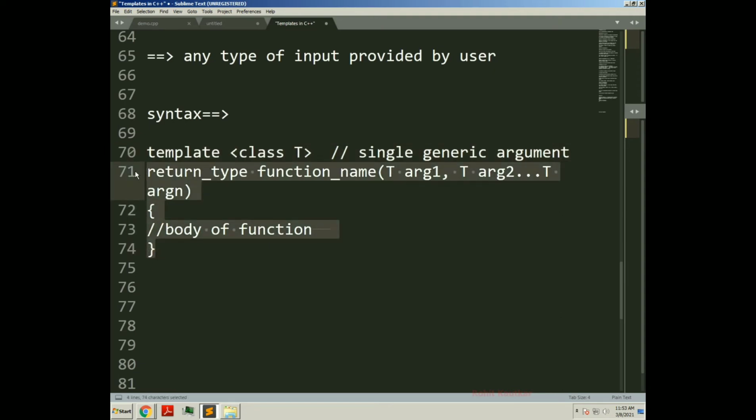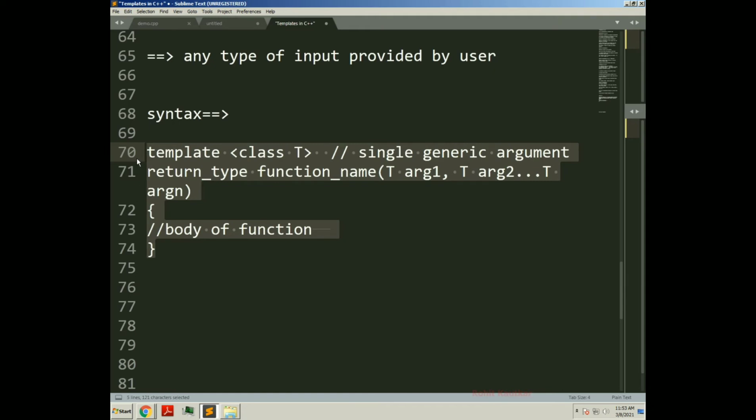So the only difference is we are creating here a generic function with templates, and this template is accepting a generic type of argument. So the exact input type is not known till the function is called. Whenever you call a function, then it will know what kind of data it wants to deal with.